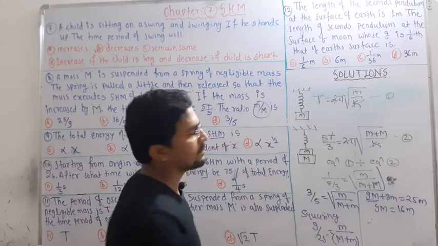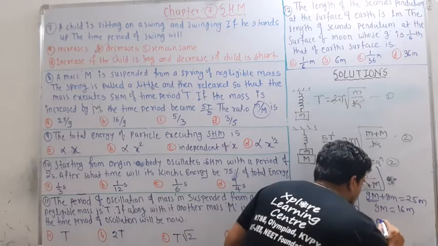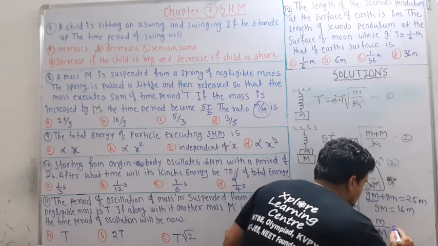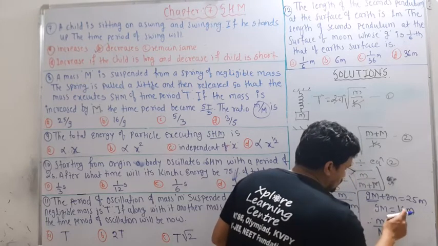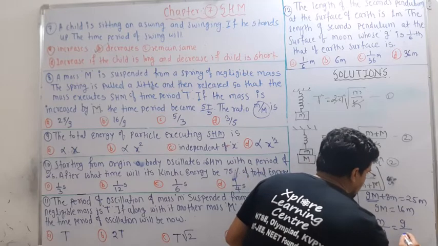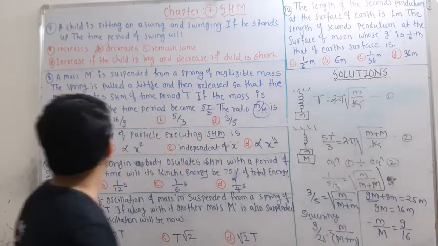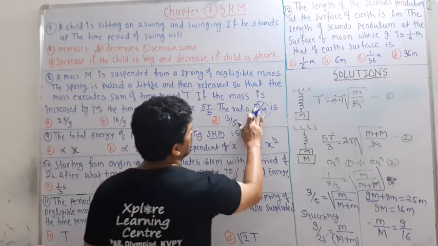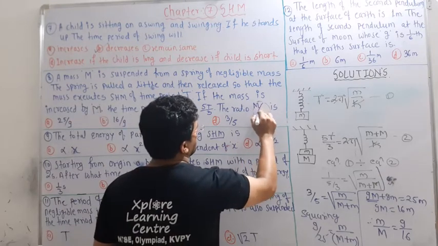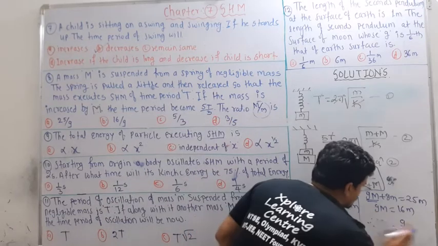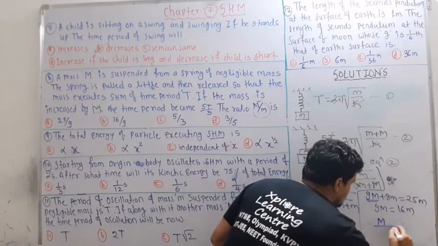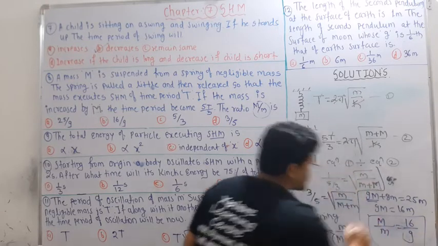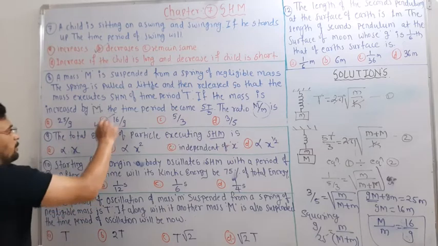Not small m by capital M, it is capital M by small m. So capital M keep as it is, take this small m here, so it becomes 16 by 9. So option B is correct.